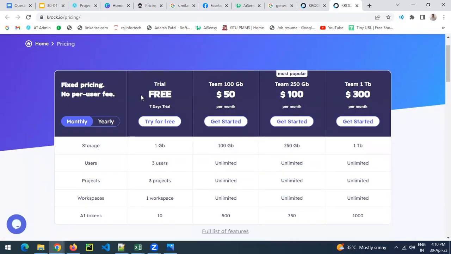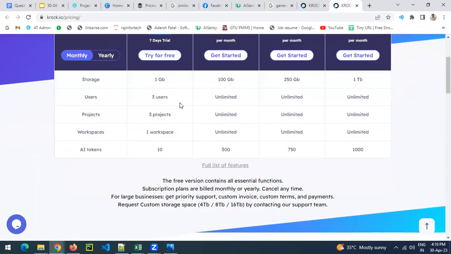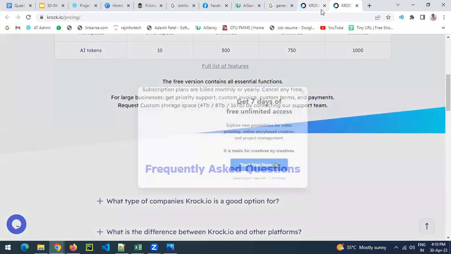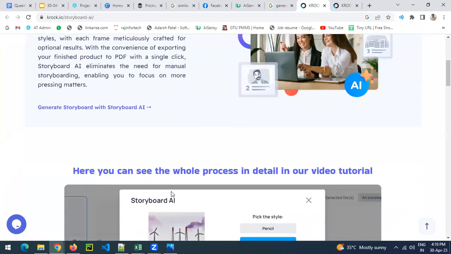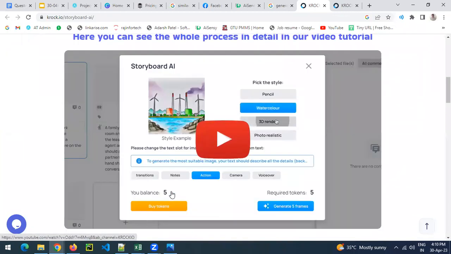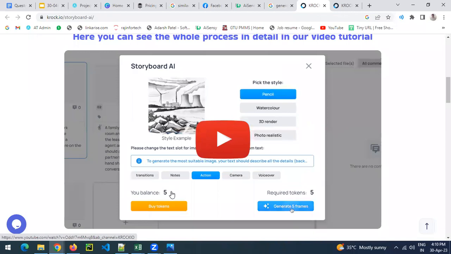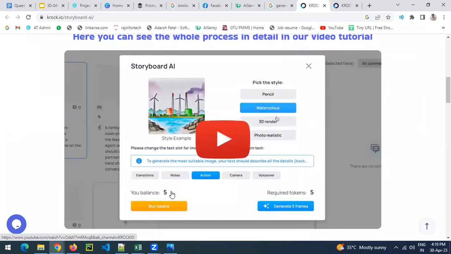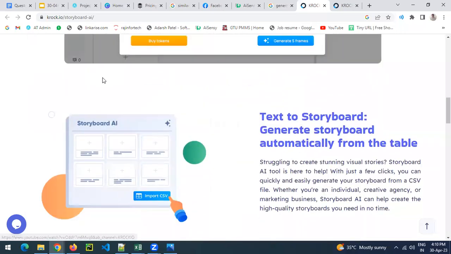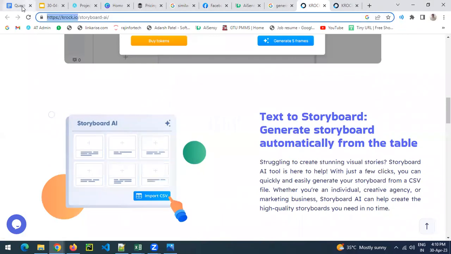Let's see. They are providing a 7-day free trial. Have you used any software for the same? Here are the options they are providing. Try it out with this one and let me know.